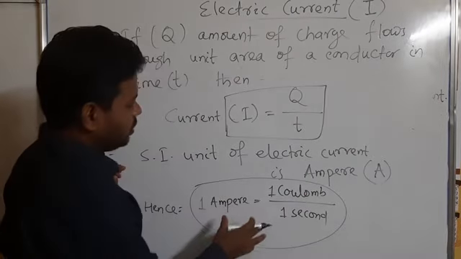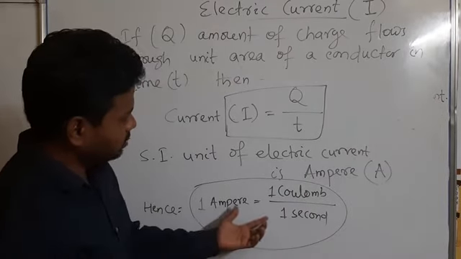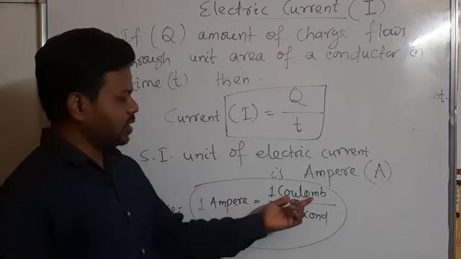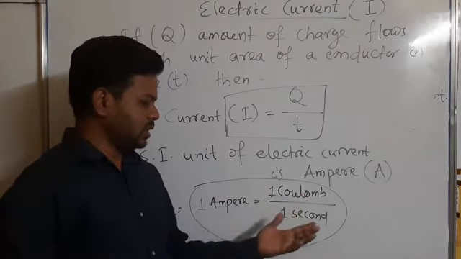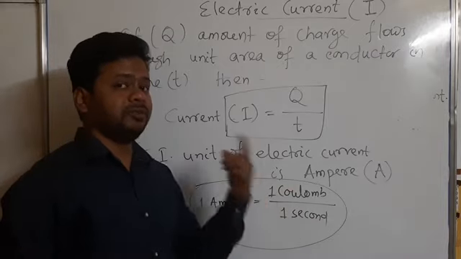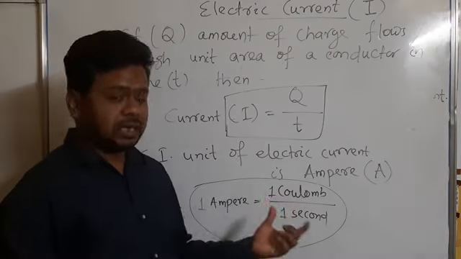And you have to make a sentence from this formula. You have to find one sentence. How can you make it? As I have told, 1 coulomb is the quantity of charge that flows through a conductor, and 1 second is the time taken for flowing of that charge.